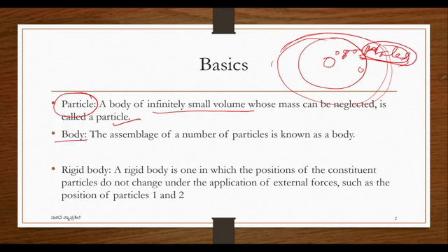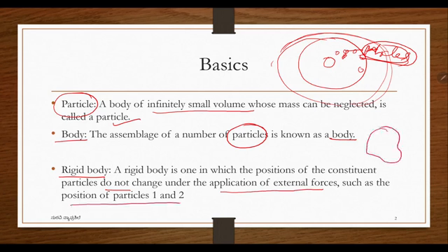Then the body: the assemblage of a number of particles is known as a body. Then rigid body. A rigid body is one in which the positions of the constituent particles do not change under the application of external forces, such as the position of particle 1 and 2. Just look at this. If I am having two positions like 1 and 2 or A and B, whatever it is, if I apply the load, the body may get deformed, but the position of points 1 and 2 will not change. The distance between them will not change. Even though it is changing, it is very negligible. That is known as the rigid body.